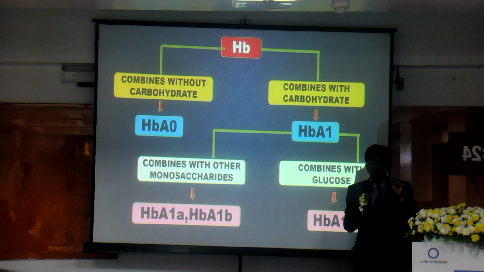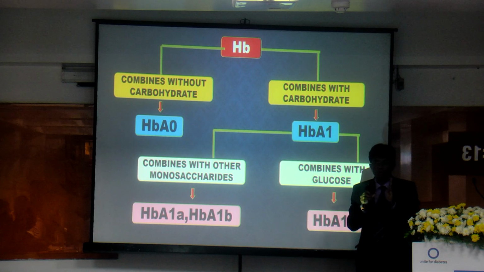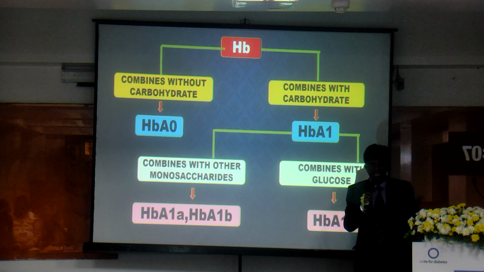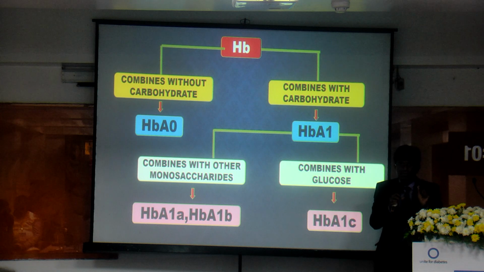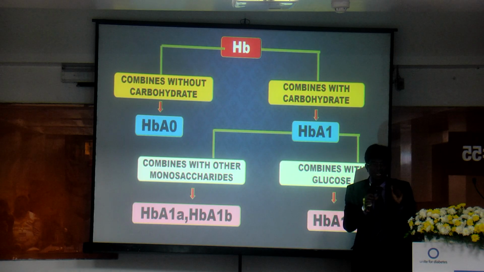Among this hemoglobin A1, which constitutes 6% and has combined with monosaccharide, if that monosaccharide is glucose, then it is called hemoglobin A1c. If other monosaccharides like fructose and galactose combine with hemoglobin, then it is called hemoglobin A1A, A1B. That's why when glucose combines with hemoglobin, it is converted into hemoglobin A1c. That's why it draws much clinical attention.